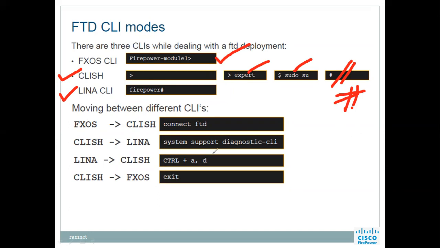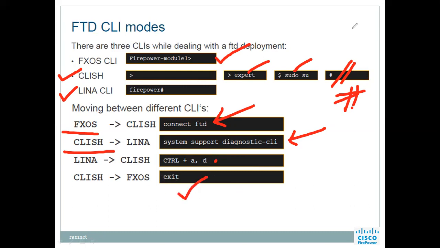Moving between the different CLIs: from FXOS you will say connect ftd, we can type that. And if you'd like to go to the Lina mode, system support diagnostic-cli. If you'd like to come out of that, press Ctrl+A+D, then in the FXOS, you'll type exit.